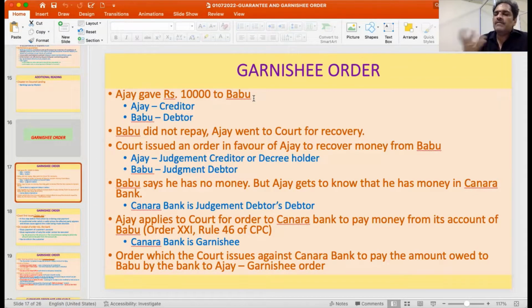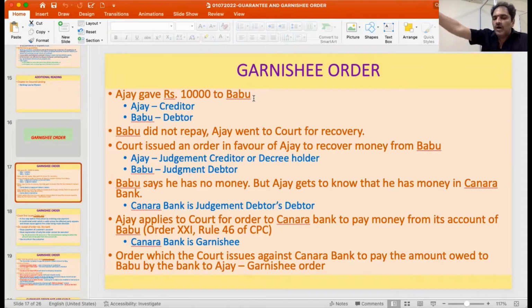So now Babu says he has no money, but Ajay subsequently comes to know that he has money in a bank. So the judgment debtor here is Babu, and Babu's banker is Canara Bank. So here Babu's Canara Bank will be judgment debtor's debtor. So Ajay will now apply to the court asking that Babu has money in Canara Bank account.